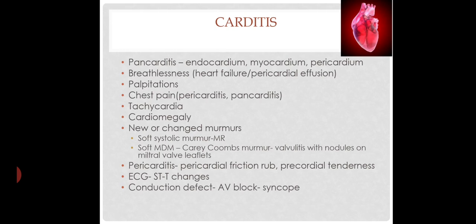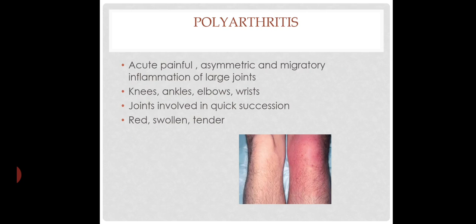The pericarditis causes pericardial friction rub and precordial tenderness, and ECG may show ST-T changes, and also conduction defects if there is AV block, and if there is AV block, the patient may present with syncope. Next, polyarthritis. It presents as acute painful asymmetric and migratory inflammation of large joints, usually affecting knees, ankles, elbows, wrists. The joints are involved in quick succession and present as red, swollen and tender joints.